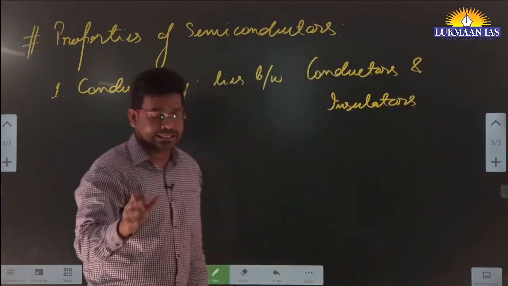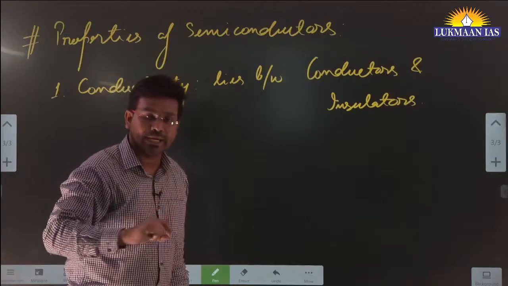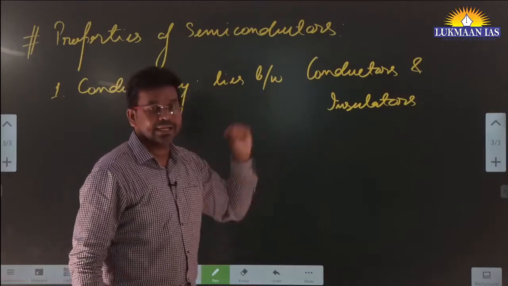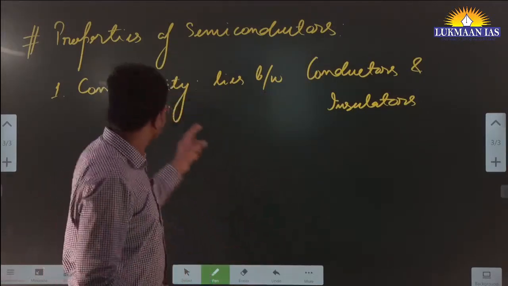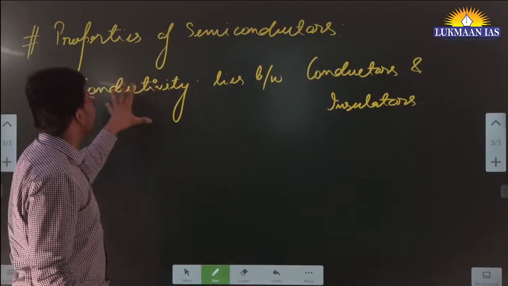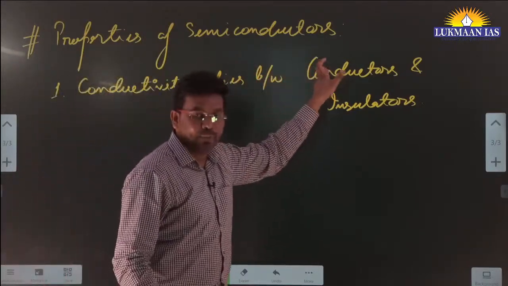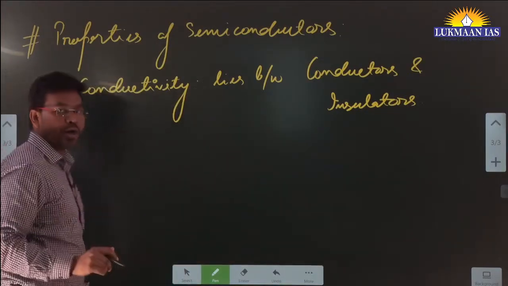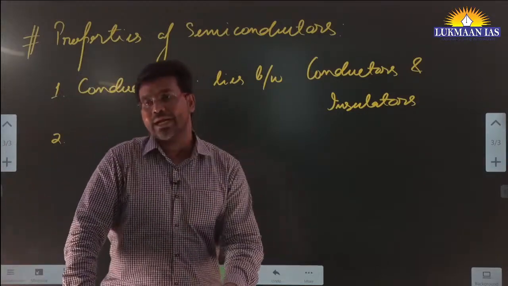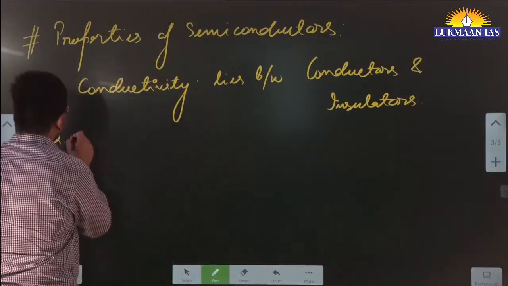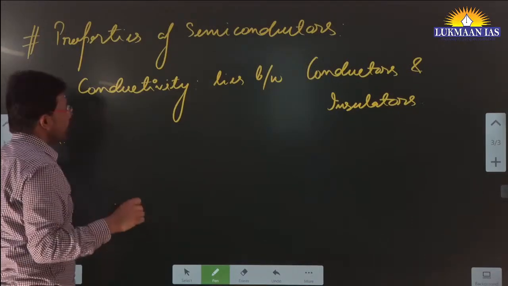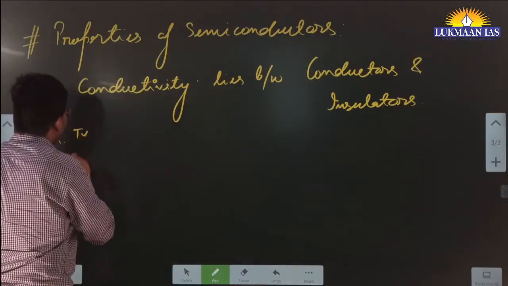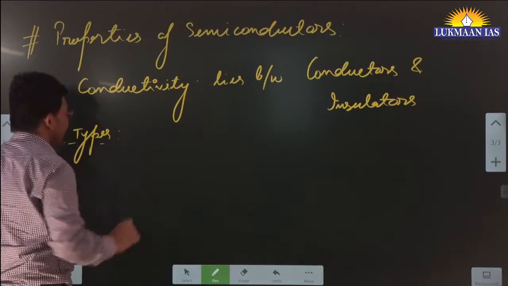Conductors are those metals that allow the electronic current to pass through. Insulators are those materials that do not allow the current to pass through. Semiconductors have a conductivity that lies in the range between conductors and insulators. Now, the second property concerns the different types of semiconductors. Let's discuss types quickly, because we are not going to go deeper into this.